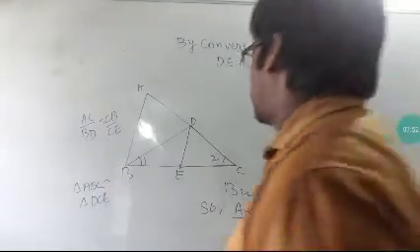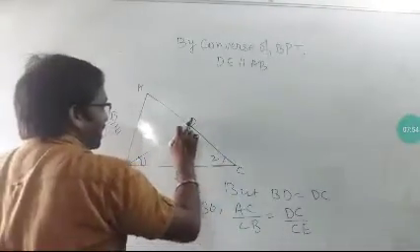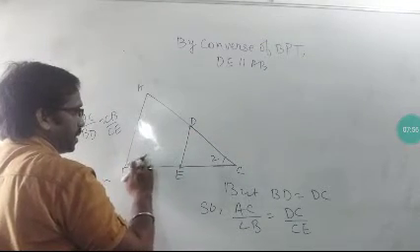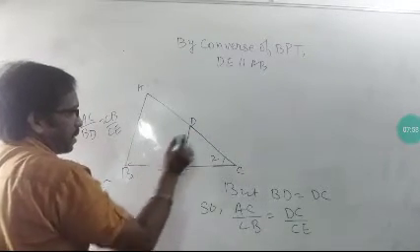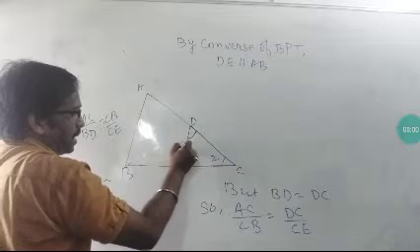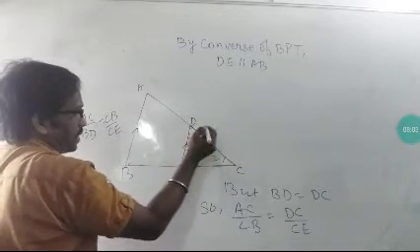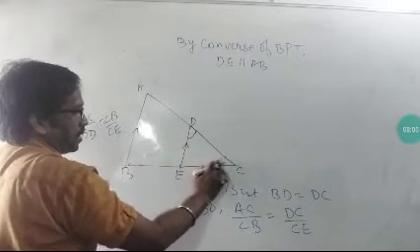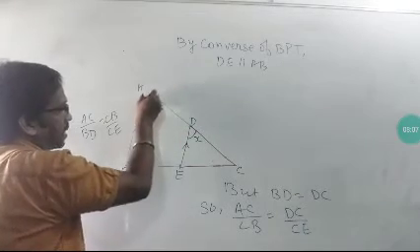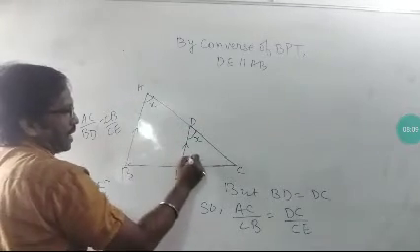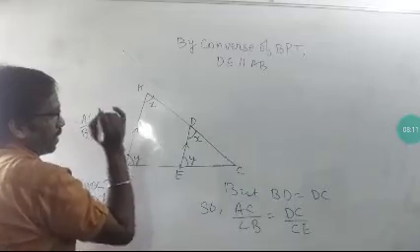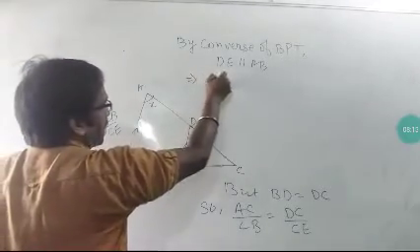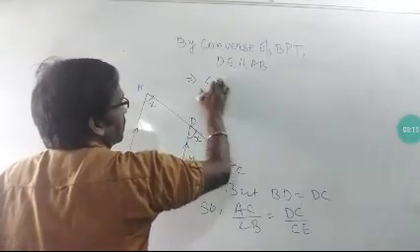DE is parallel to AB. Okay, so if DE is parallel to AB, now I think you are getting the solution. What we have to do here is find which two angles are equal, so that these two triangles, the small and the big triangle, can become similar. So now our work will be to find those angles.